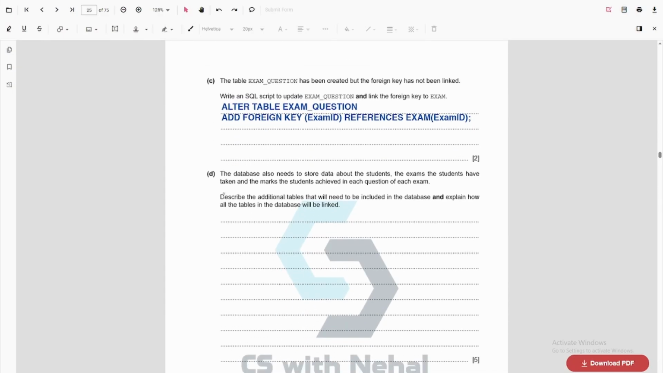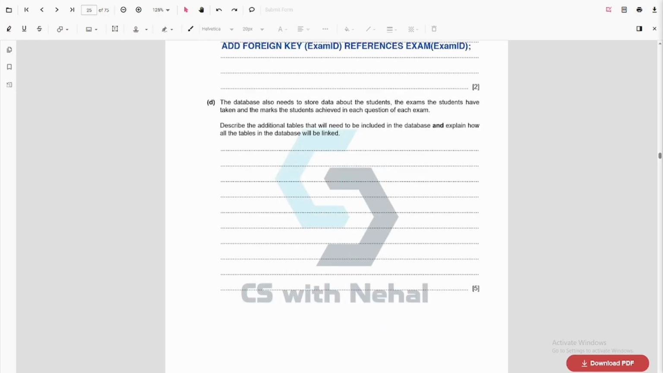The database also needs to store data about students, the exams the student has taken, and the mark the student achieved in each question. Describe the additional tables that will be included in the database and explain how all the tables in the database will be linked. So this is a 5 mark question. So basically I have student, right? We need to store data about a student. We have a table called student, and we can have a primary key called student ID.